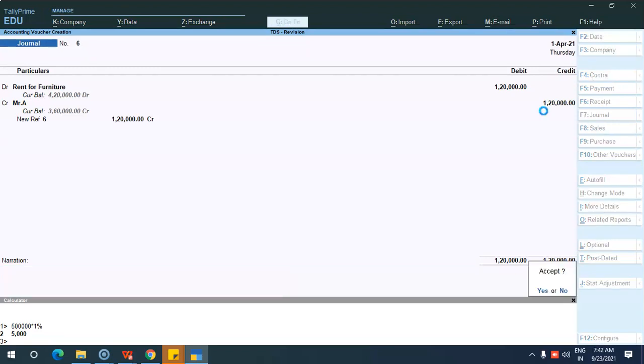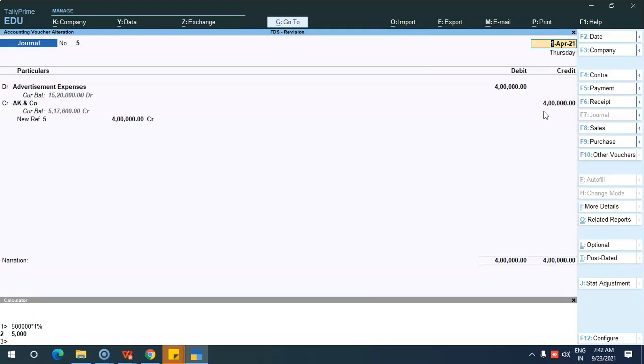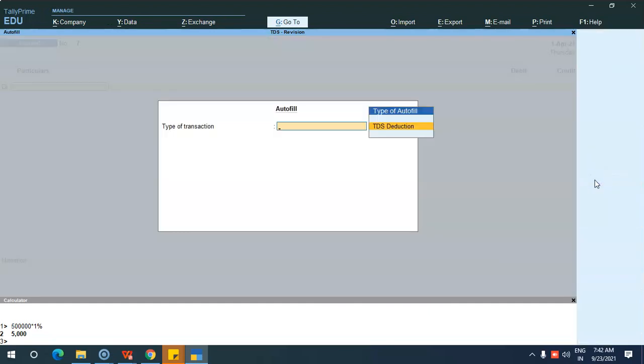Okay, so I have done two expense entries. One is rent, another one is advertisement expenses, in which I have not yet deducted any TDS. So after some time, I can deduct the TDS. I can pass the TDS entries later on also. Okay, first you can book all the expenses. Later on, I am going to deduct the TDS. Okay, so here I can give this option, autofill.